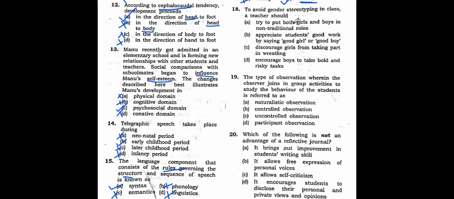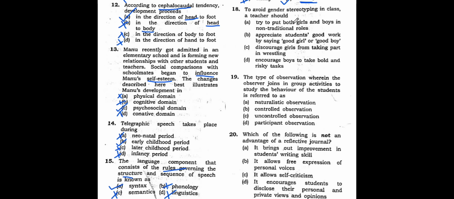So this is gender stereotyping, which means we are assigning different types of work based on the gender of the child. So this should not be the case. We should not say like the girls will sweep, the boys will carry the desk. No, this is a gender stereotyping mindset. So we should avoid this mindset.